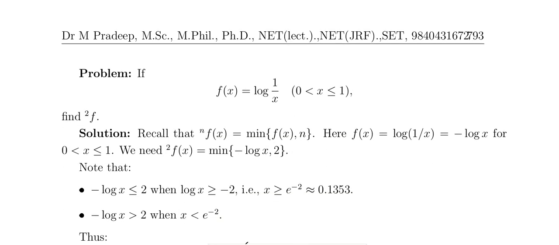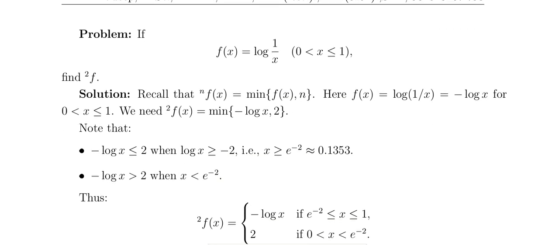So this is log 1 by x. I will try to find the 2f. So n f of x equals the minimum of f of x comma n. Okay, that is the definition. So f of x equals log 1 by x, that is log 1 minus log x, which is minus log x, on 0 to 1.